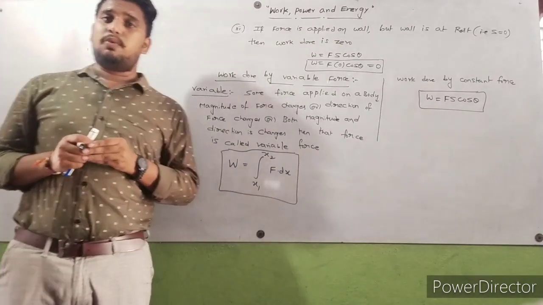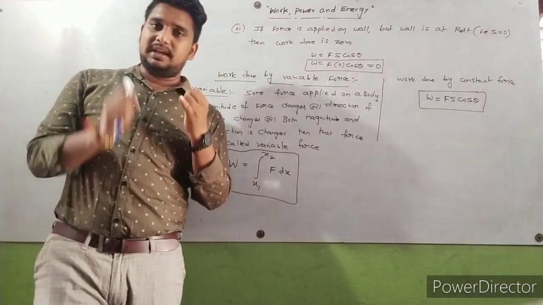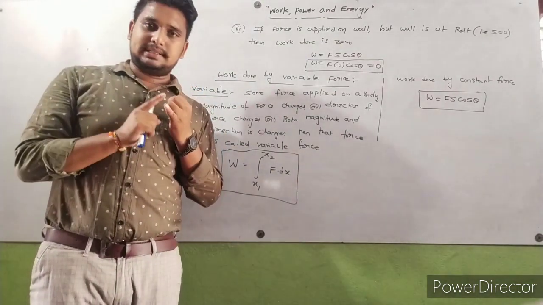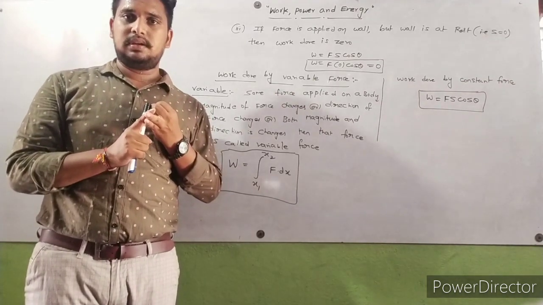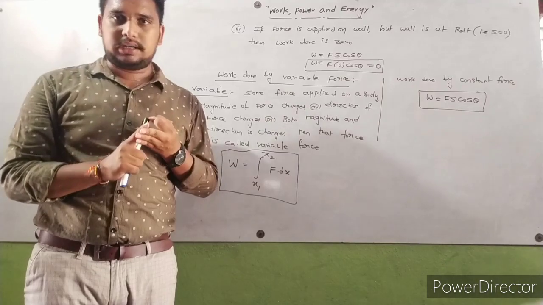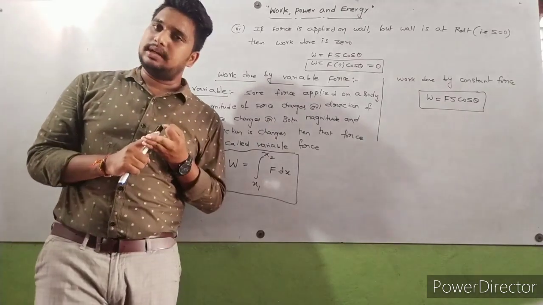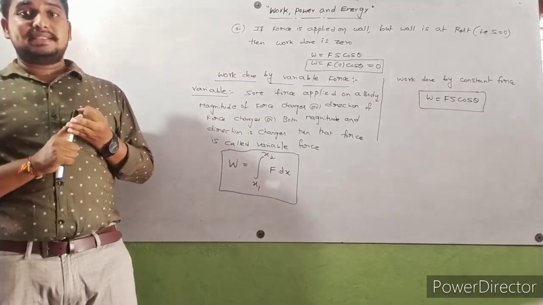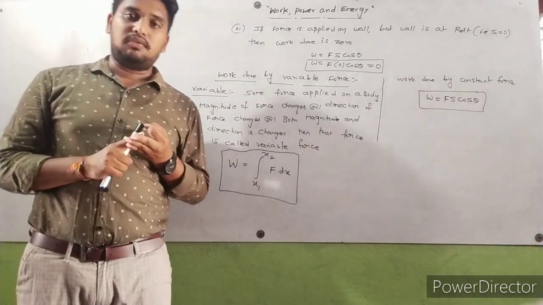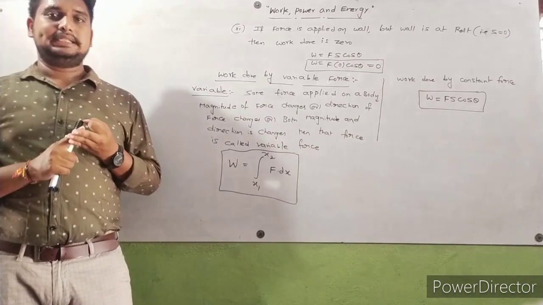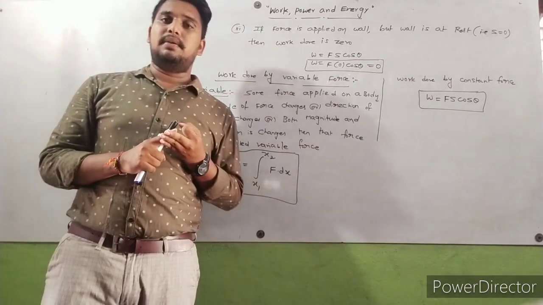So up to now, what did we discuss? At the beginning of the lecture I discussed the definition of work done, units of work done, and the dimensional formula of work done. We discussed the CGS unit and the MKS unit of work done, and the relation between them: 1 joule is equal to 10 power 7 ergs.